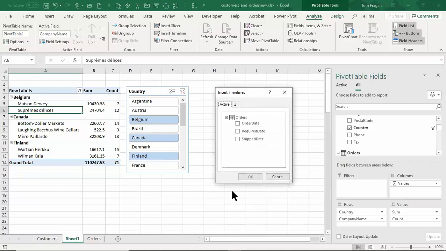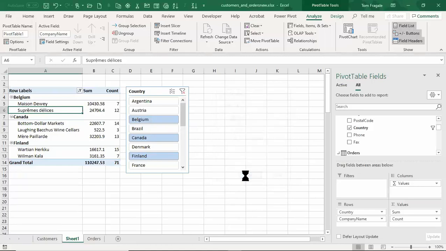In this case, the timeline will be based on a date field. So we can do a date range. This is going to come from the orders table. So I'll pick on order date. See, the customers table didn't have anything about the date, but the orders table does. So it has the order date.